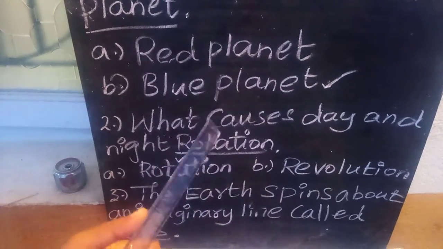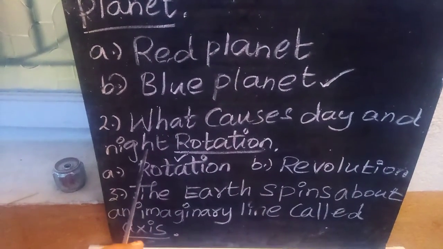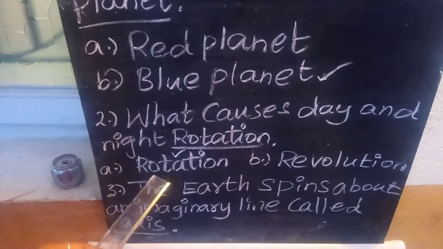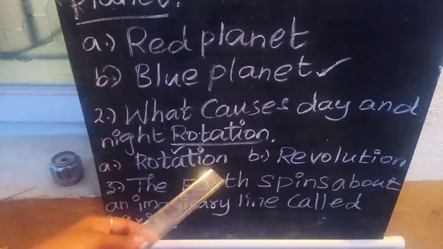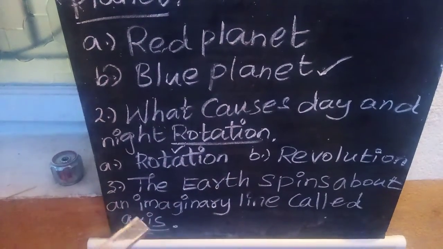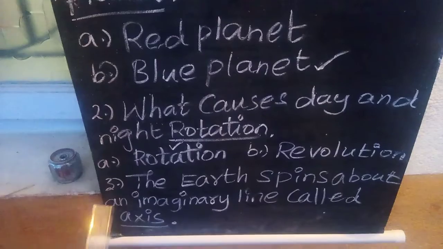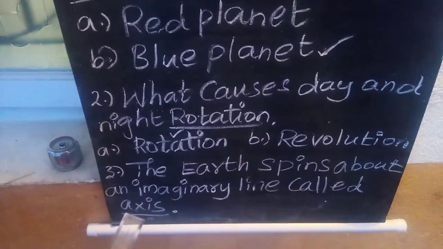So what causes us to see day and night? The answer is rotation. Rotation spelling is R-O-T-A-T-I-O-N, rotation. And the third one, the earth spins about an imaginary line called dash.